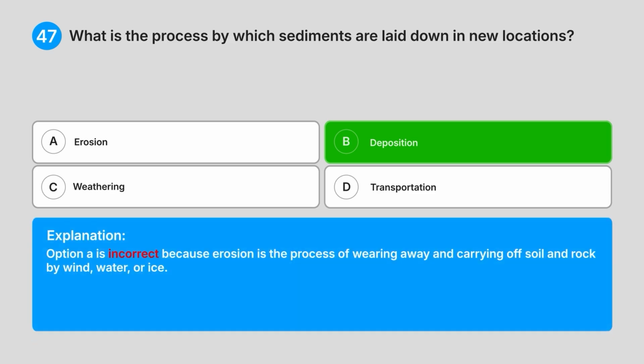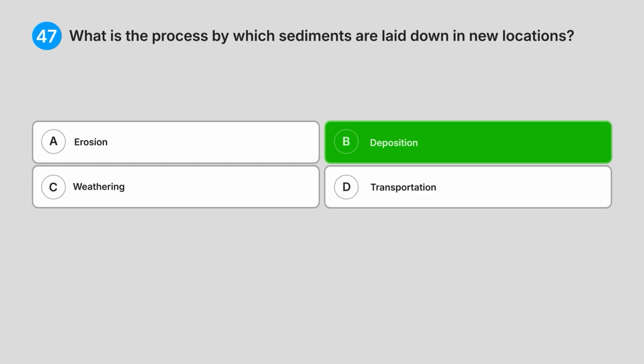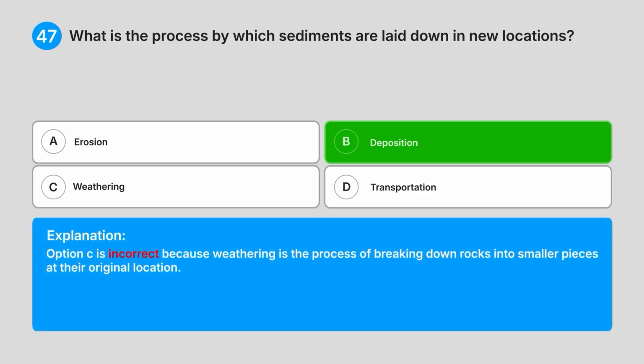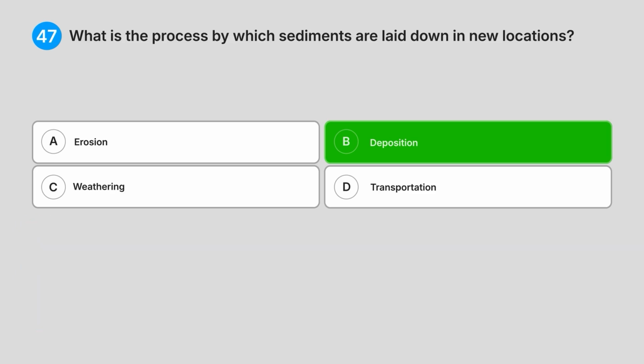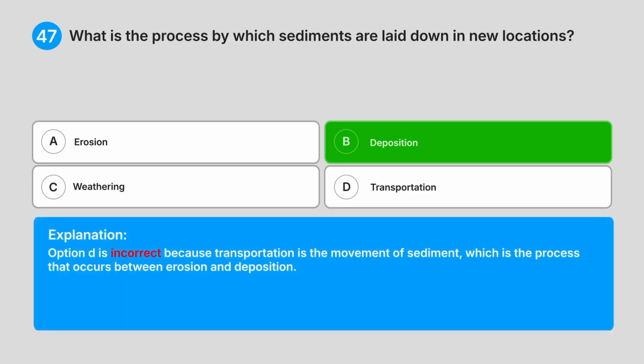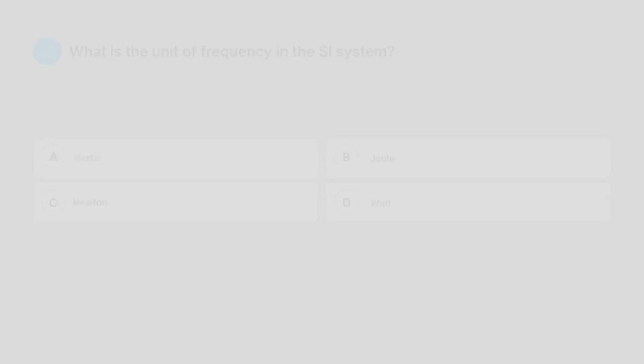Option A is incorrect because erosion is the process of wearing away and carrying off soil and rock by wind, water or ice. Option C is incorrect because weathering is the process of breaking down rocks into smaller pieces at their original location. Option D is incorrect because transportation is the movement of sediment, which is the process that occurs between erosion and deposition.